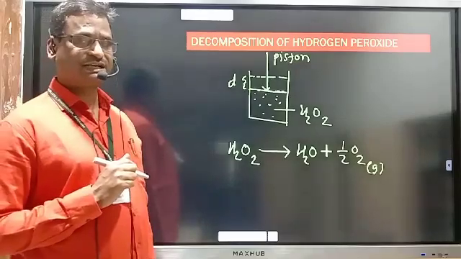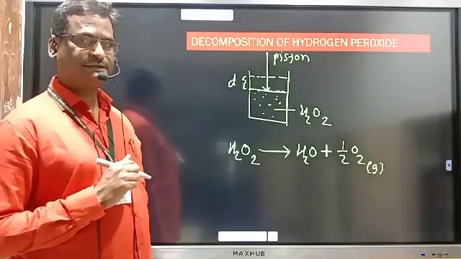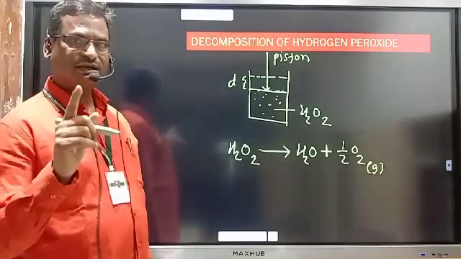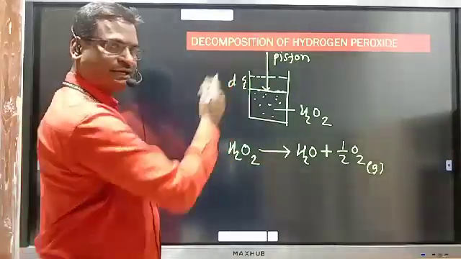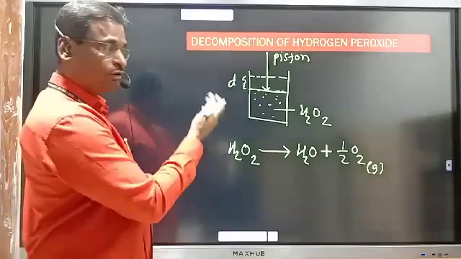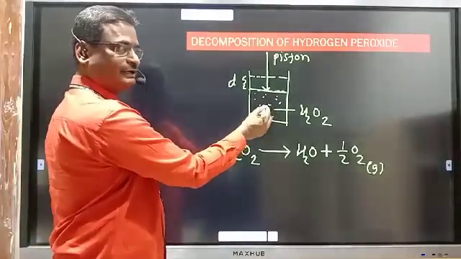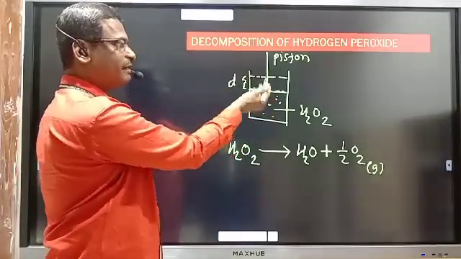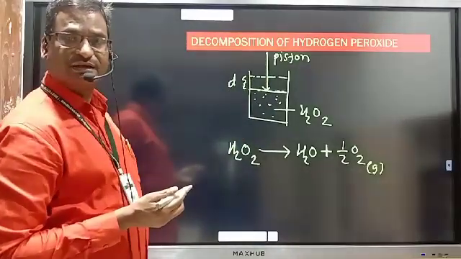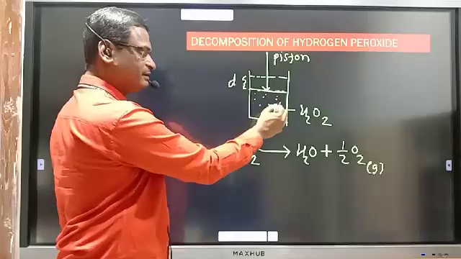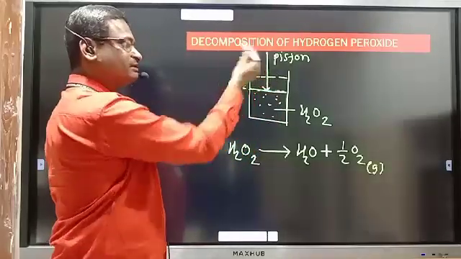What is it? Is it expansion or is it compression? This is expansion. Expansion means volume increases. Volume of system is increasing. Displacement takes place in the upward direction. Volume increases because pressure of this is becoming more than the surrounding.